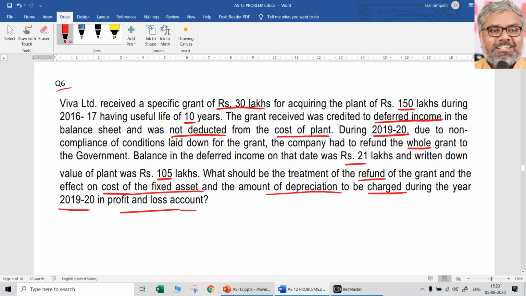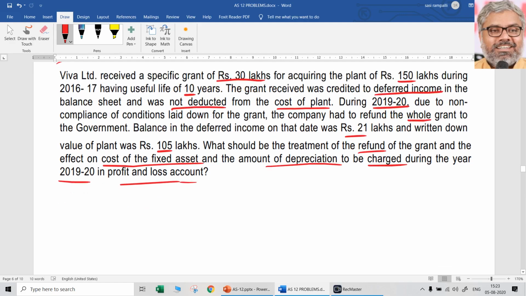This can be a perfect question. First of all, we have to keep in mind we are following a second method here, not first method. That means cost of fixed asset is first of all unaffected. It is not going to be affected at all. It will remain the same. So whatever the cost of the fixed asset originally is, that will be just continued.